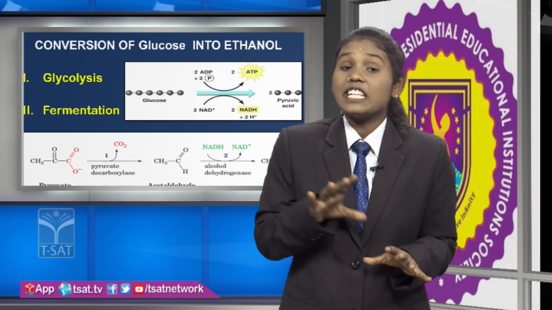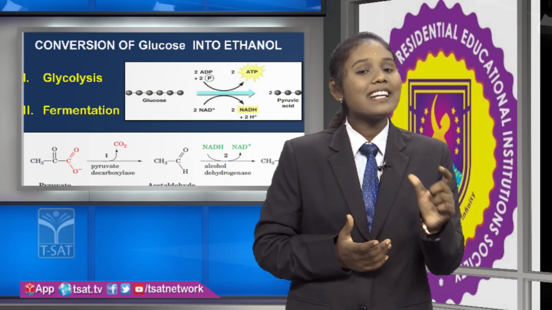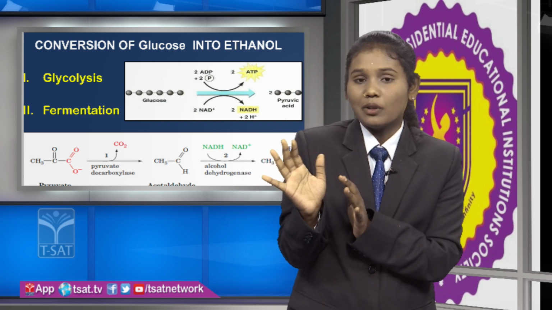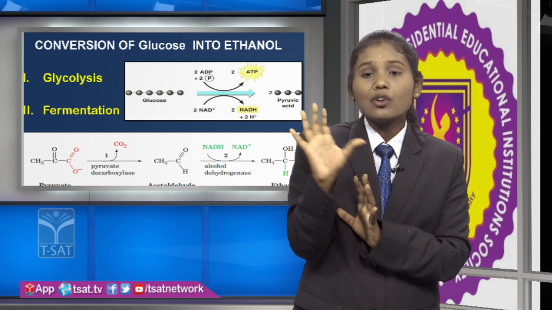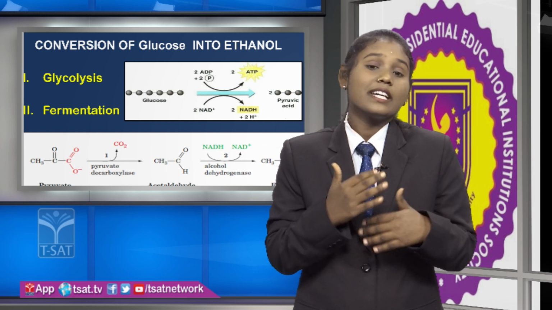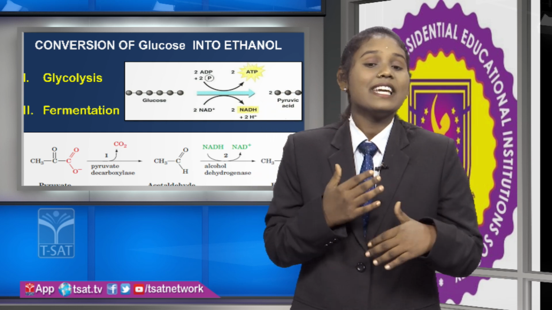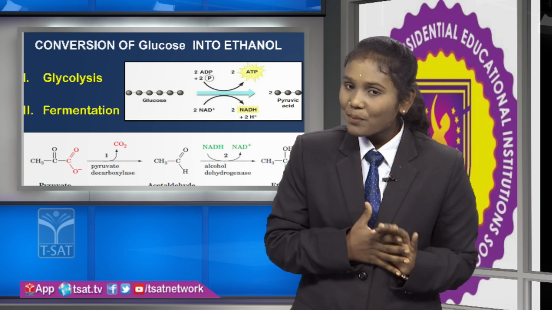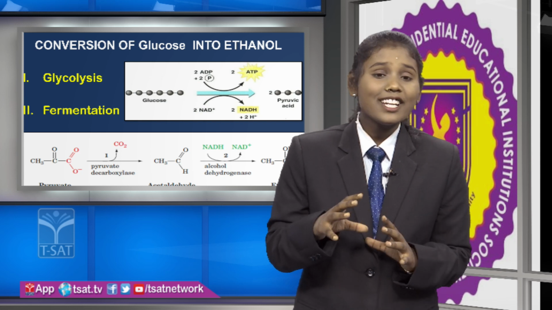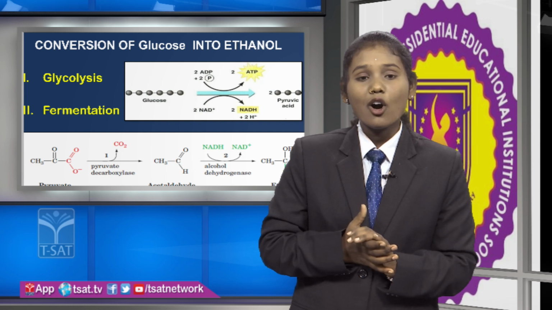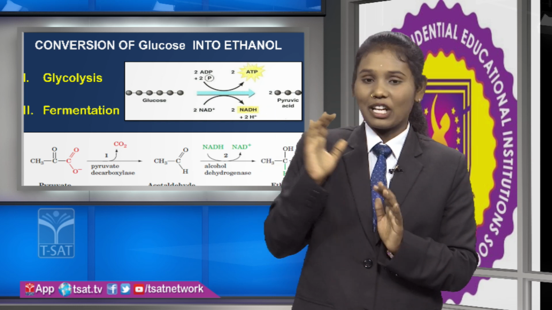Let us discuss in detail what is meant by glycolysis. The glucose molecule breaking down to form two pyruvic acid molecules is known as the glycolysis process, and the result of glycolysis is the formation of pyruvate molecules.